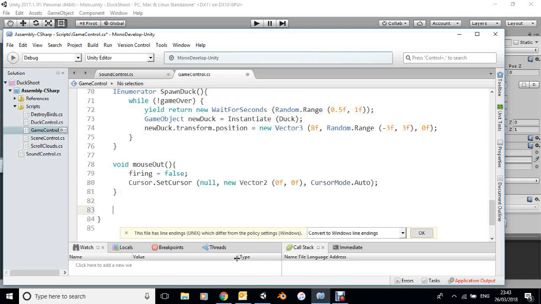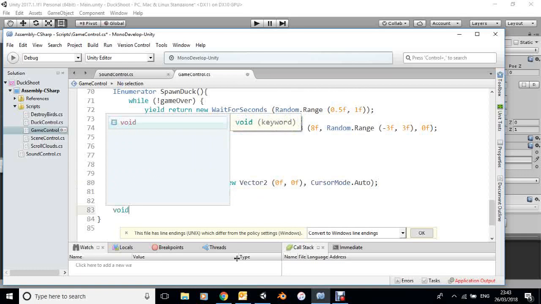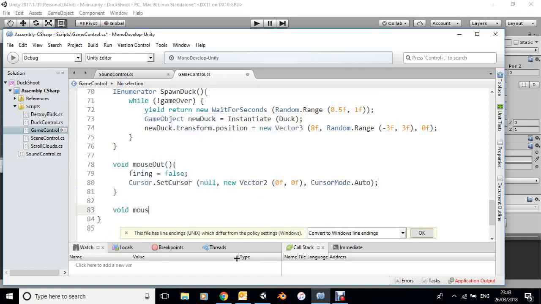Now the other one I need to define is the mouse in, which essentially is doing the opposite. So now I'm going to set firing to be true.